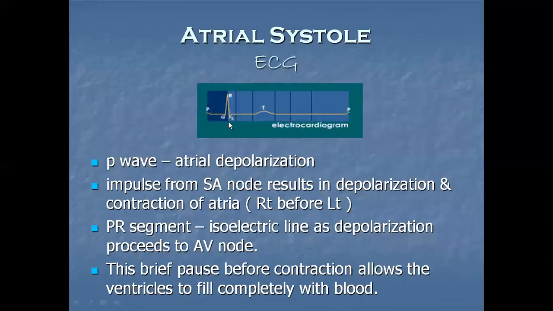If we see in ECG, the P wave is of atrial depolarization. Impulse from SA node results in depolarization and contraction of atria. Then we have the PR segment. Here you can see, this is the isoelectric line as depolarization proceeds to the AV node. There is a brief pause before contraction that allows the ventricles to fill with blood completely.